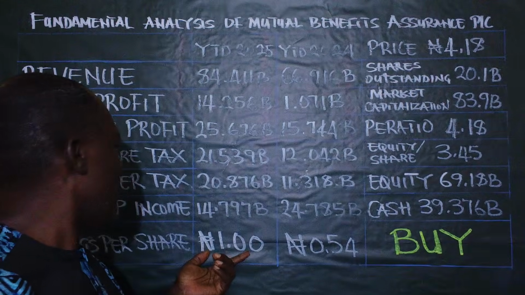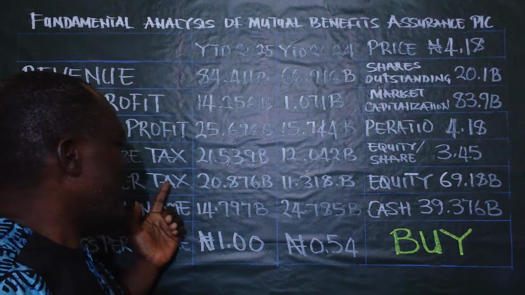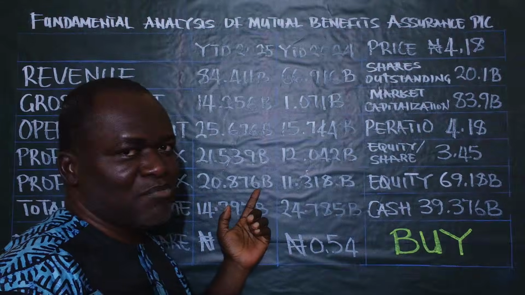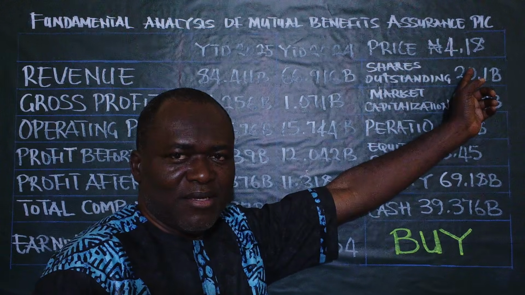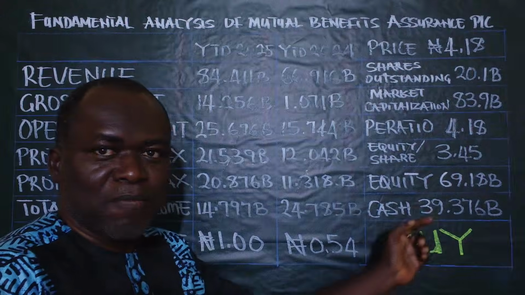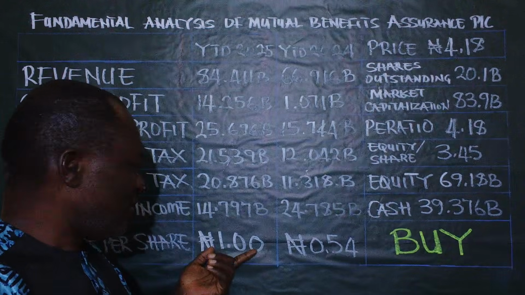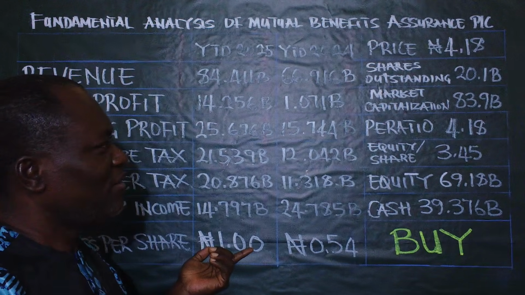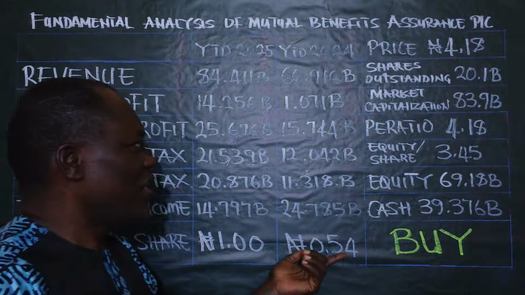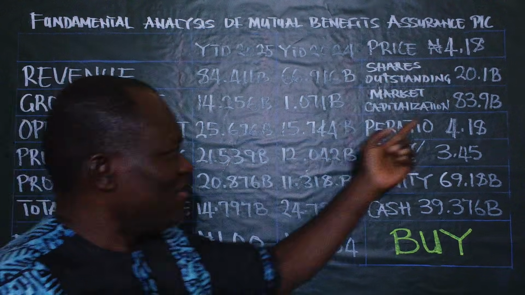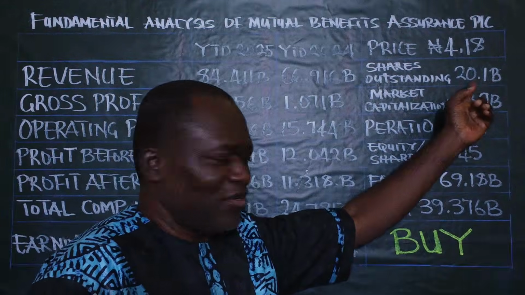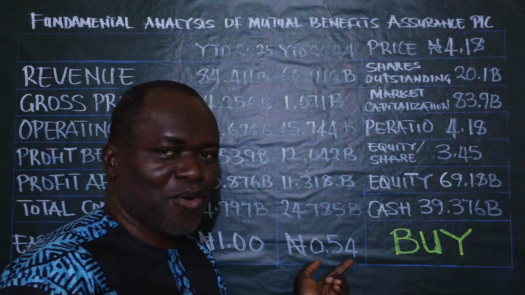And what is the profit here? That's profit after tax, which is 20.876 billion, divided by the number of shares outstanding here. That will give you the earnings per share. For the year 2024, when you divide this particular figure, 11.3 billion, by this figure, it will give you 54 kobo.